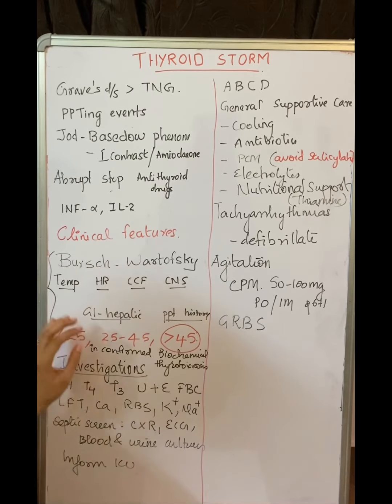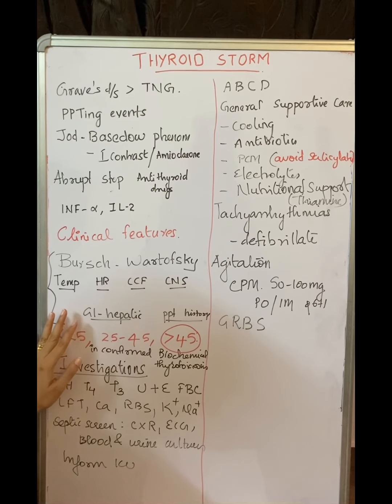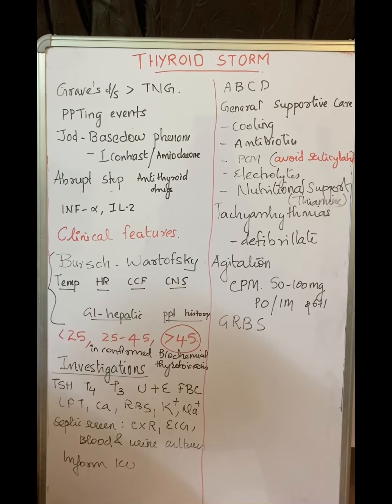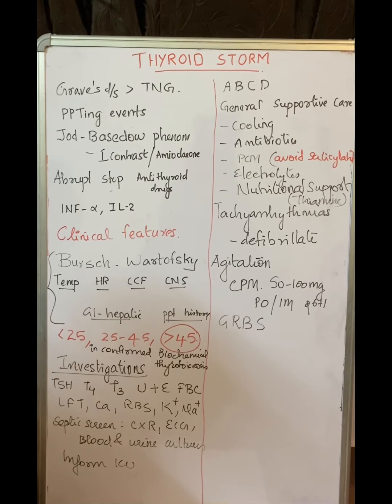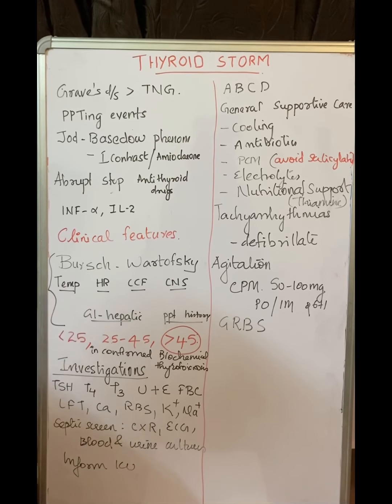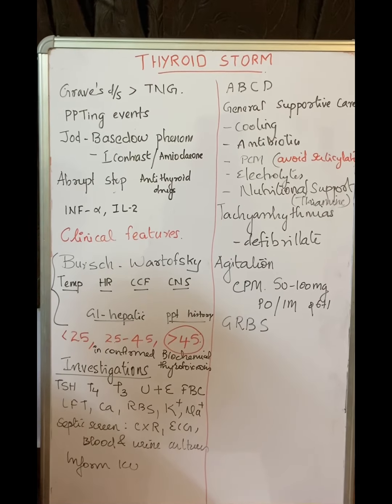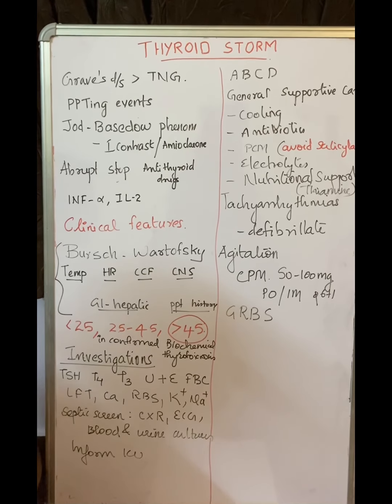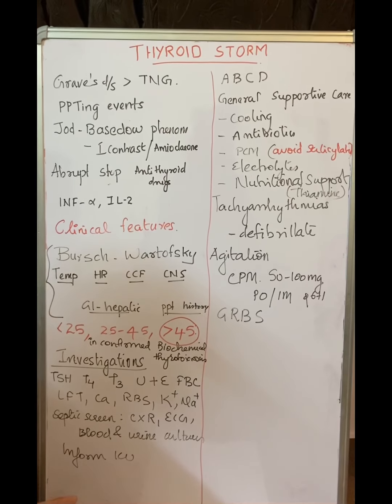For the GI and hepatic dysfunction, if the patient is presenting with diarrhea, nausea, vomiting and abdominal pain only, then the score is 10. Or if there is severe unexplained jaundice, as thyroid storm can present that way, then the score is 20. Then we ask whether there is any precipitating history. Was there any history of infection, trauma, MI?